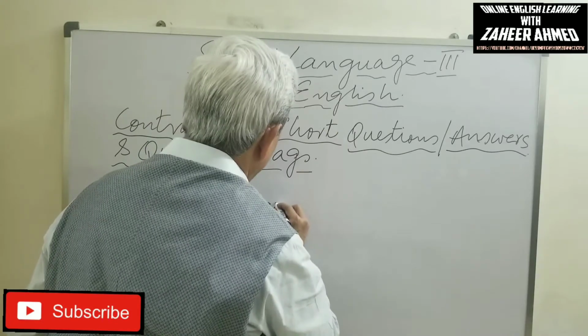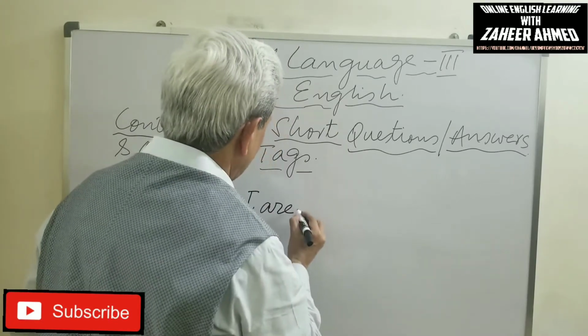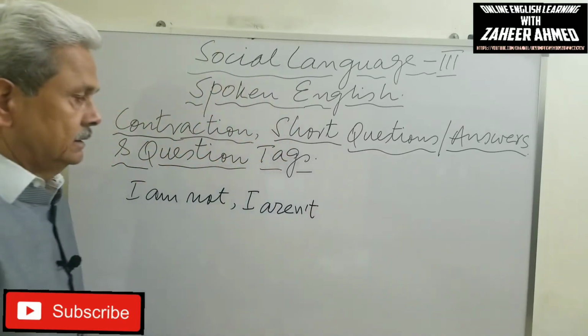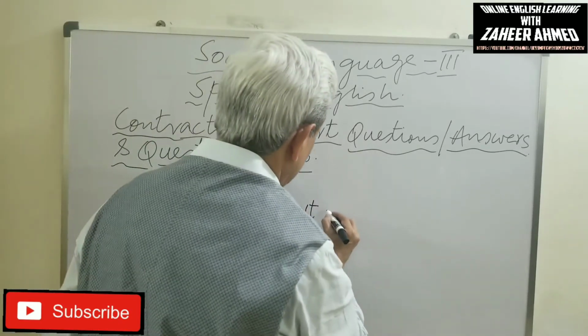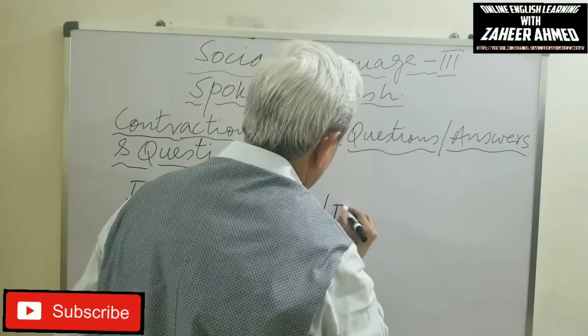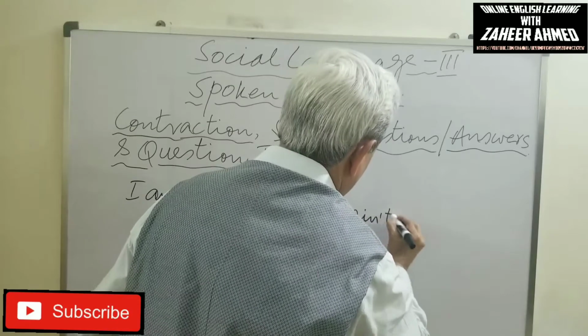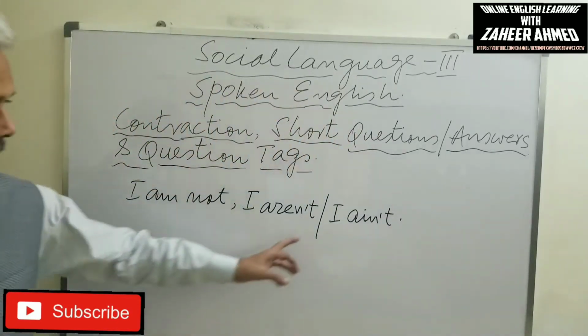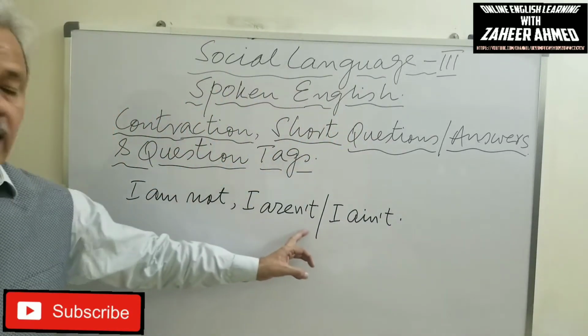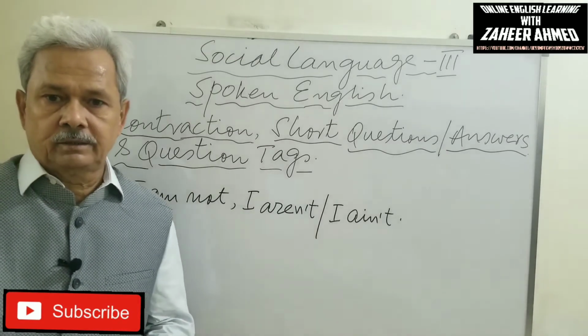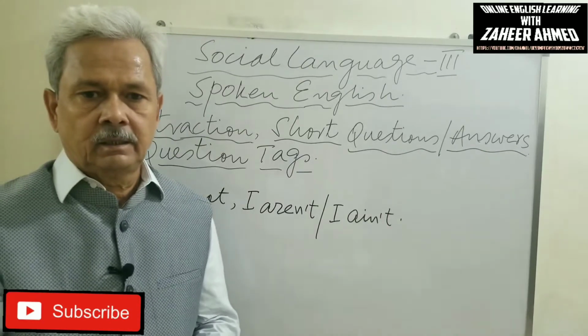We never say I amn't; we say I aren't or I ain't. We can say this for I am not in the negative sense.